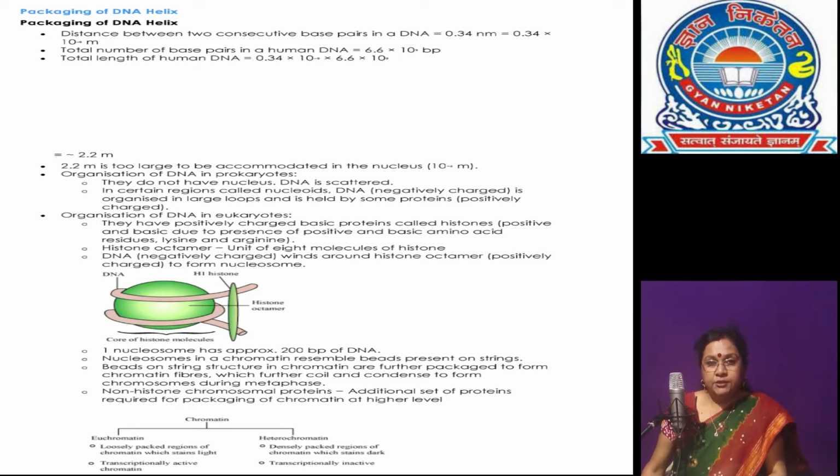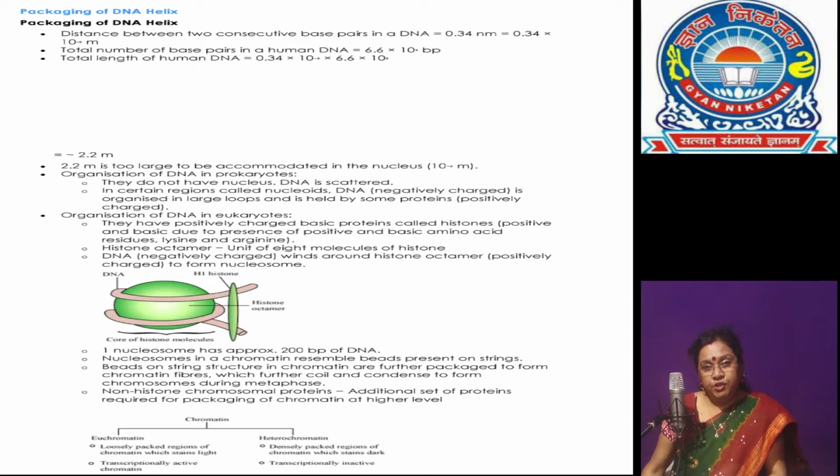The proteins associated with the DNA in the nucleus are of two types: the basic proteins, histones, and acidic non-histone proteins. They are called acidic non-histone chromosomal proteins, NHC.